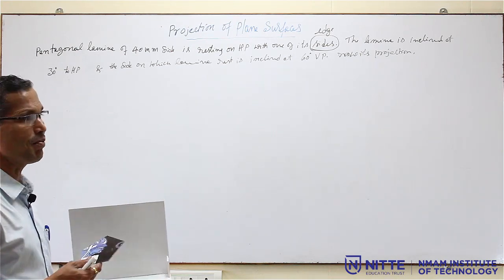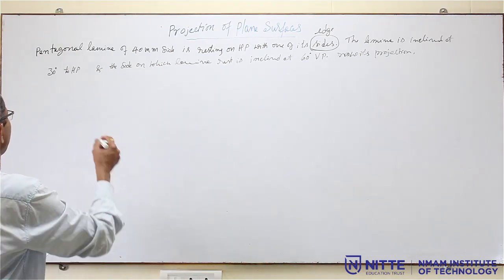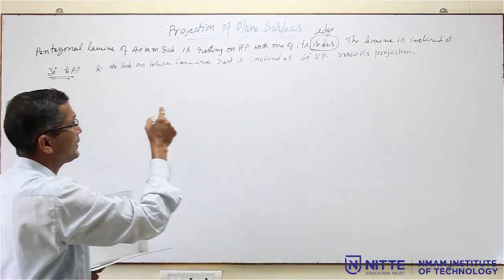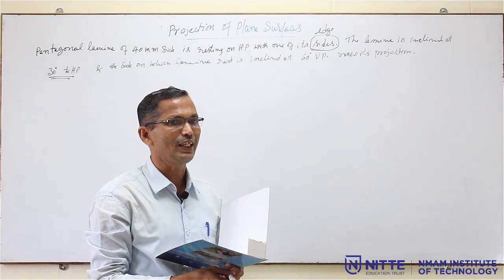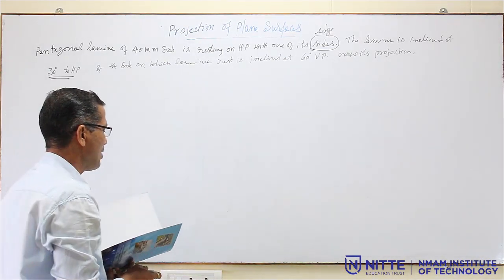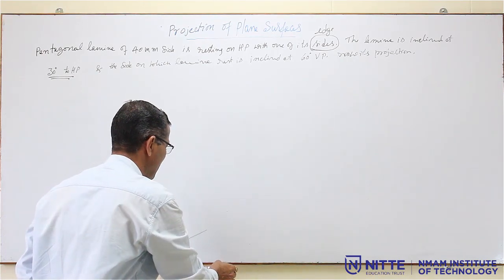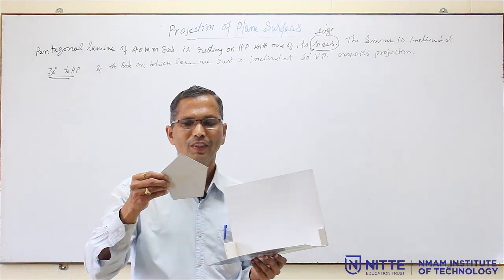So, the surface of the lamina is inclined to which plane? The lamina is inclined at 30 to HP. Lamina is inclined means the surface of the lamina. That means the surface of the lamina is inclined at 30 degrees to HP. So, lamina inclination is to HP. That means your drawing will start from HP.